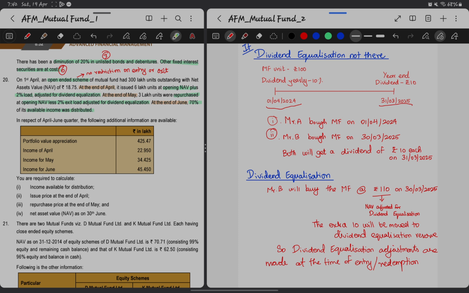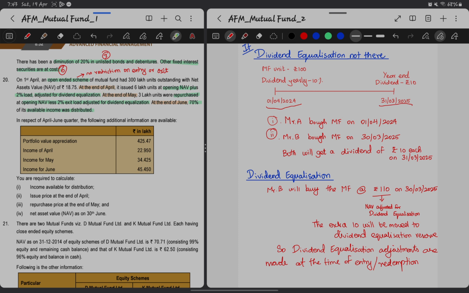Now, as we can see here, even in this current problem, they have mentioned clearly that it is an open-ended scheme. So people will know when they are going to issue the dividend, and one day before they can buy, or when they are going to distribute, let's say at the end of June they have distributed 70% of its available income. What if people buy before June and then get the income distribution? That's not fair, right?